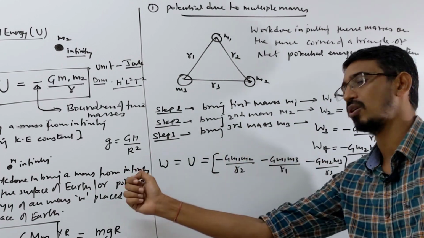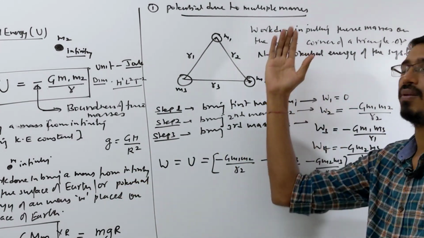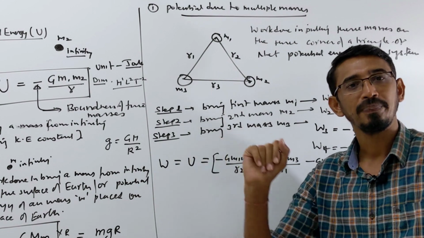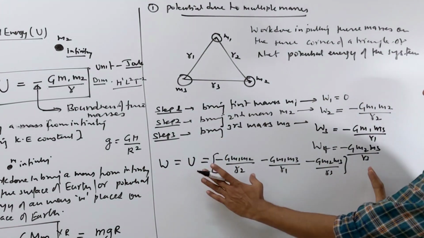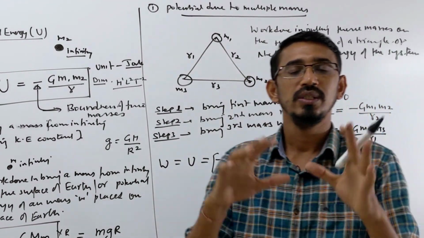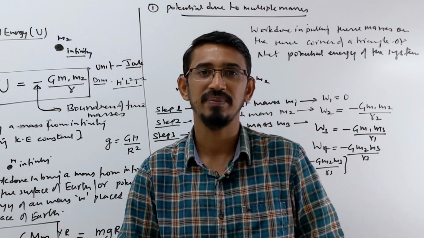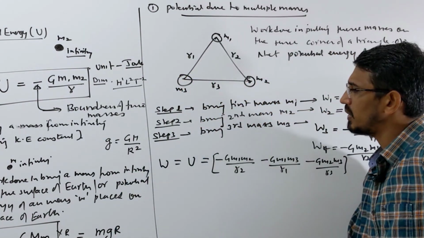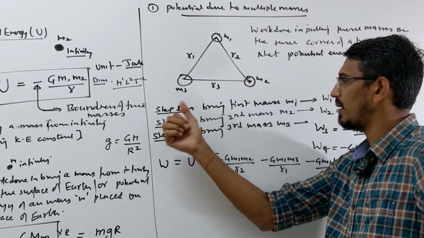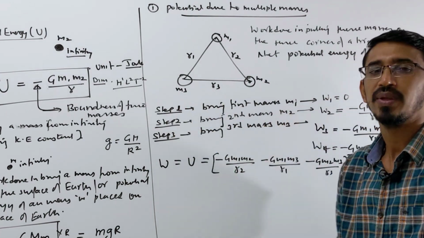So these terms you can take common, or distance same, like an equilateral triangle, R you can take common, okay? Yes, you can simplify, but this will be the net work done or net potential energy of this system. Suppose in exam you don't write steps like I wrote, step 1, step 2. This is just to understand only. In exam what do you do?